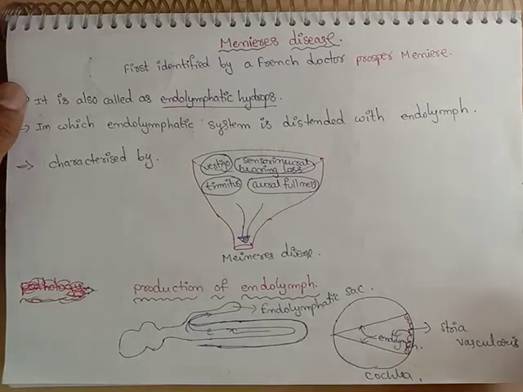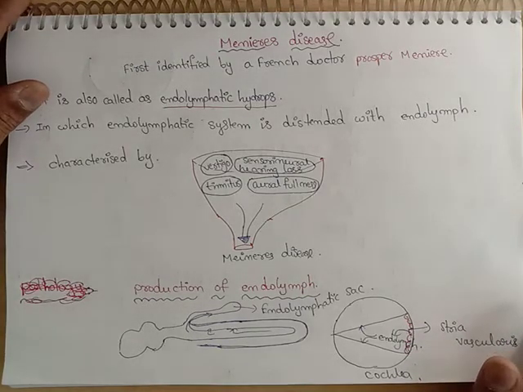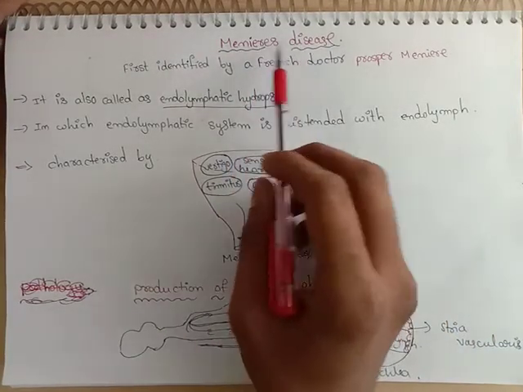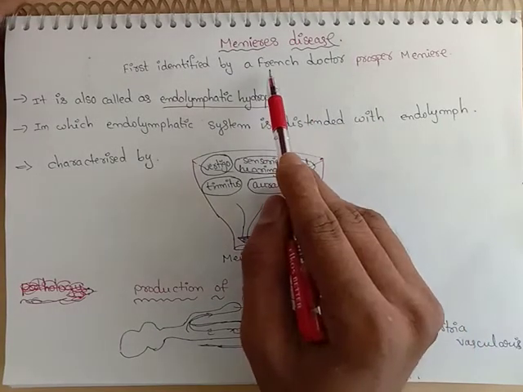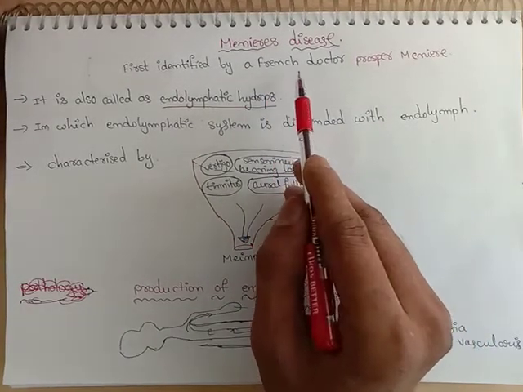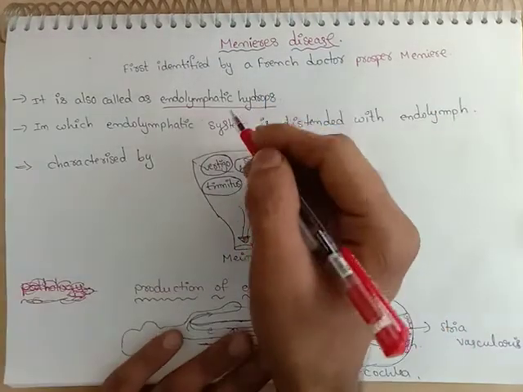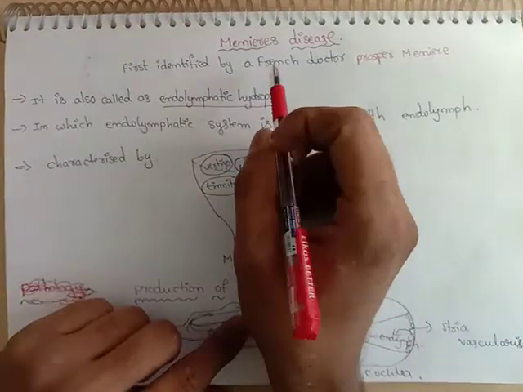Hi friends, today I will explain about Meniere's disease. Meniere's disease is a disease of the inner ear. The name Meniere came from a French doctor who first identified this disease, so his name is attached to it.